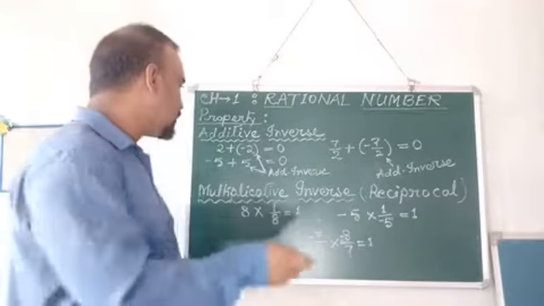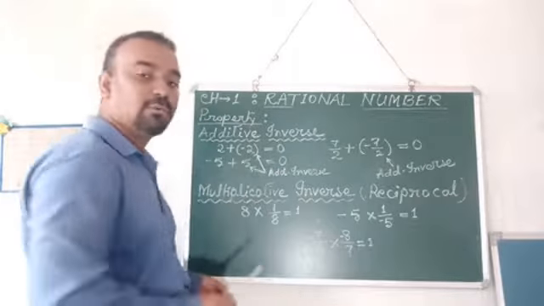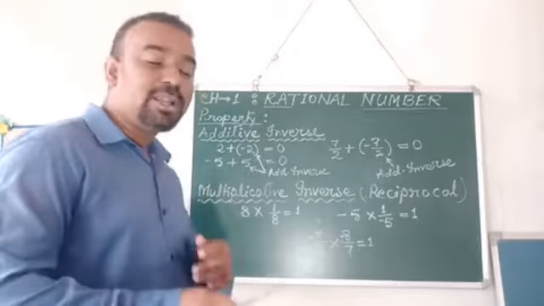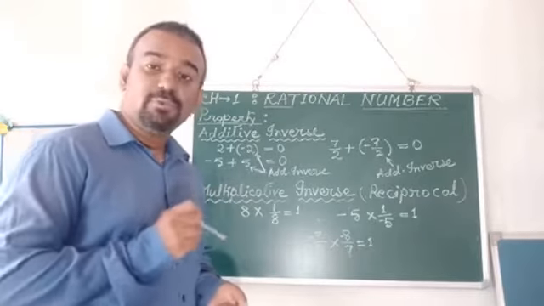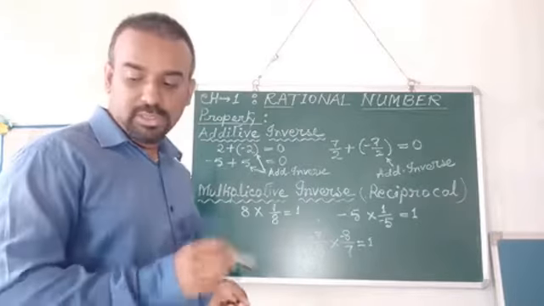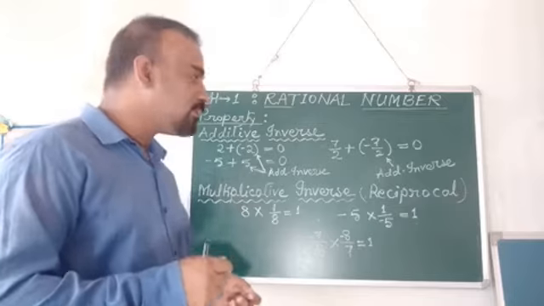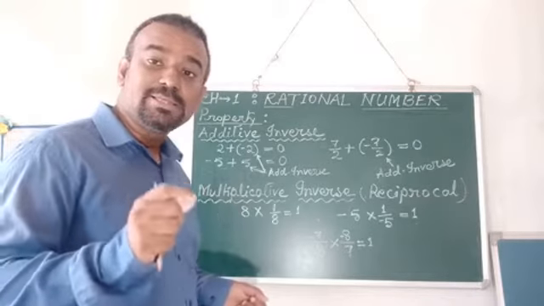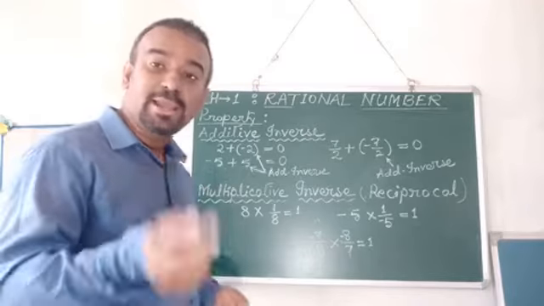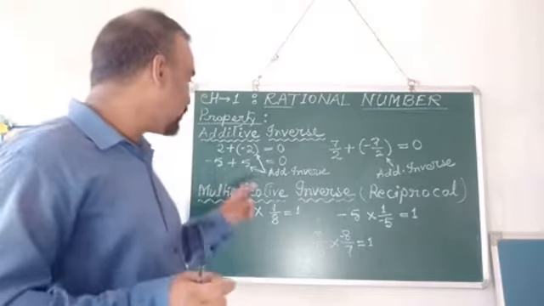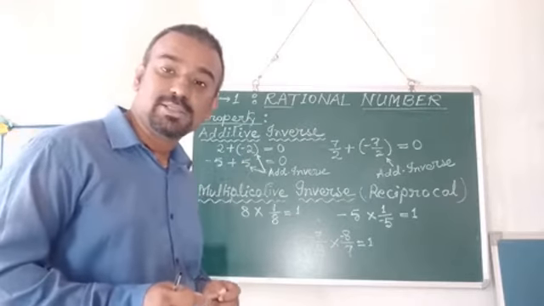First of all, I took an example of a whole number. The whole number was taken as 2. What will be the opposite of 2? If you see the number line, the number which is just opposite to 2 is -2. Since the name is additive inverse, you have to add. You have to add -2 with 2 to get a result of 0.